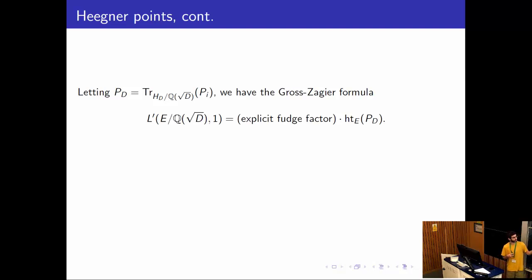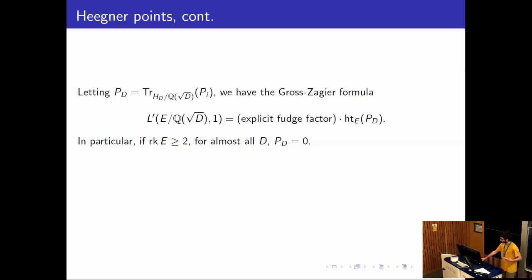So as a consequence, we know exactly when this point is torsion, when the derivative vanishes. So if we do this in reverse, we can start with an elliptic curve of analytic rank, say 2. And then this derivative is necessarily 0. And so the point P_D is torsion. So P_D is a torsion point over a quadratic field. But any elliptic curve over Q has torsion growth over only finitely many quadratic fields. So since it has trivial torsion over Q, for almost all discriminants it must have trivial torsion over Q(√D), and so this point must be 0.